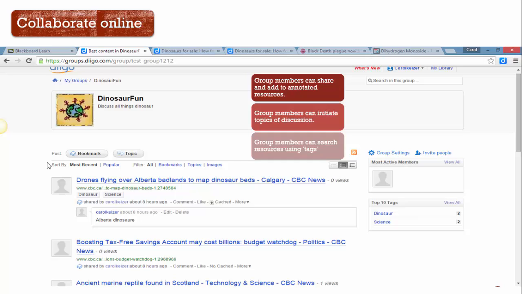I think the use of groups can be very beneficial for teachers to be able to see the kind of work that their students are doing. Teachers would have access to looking at annotated versions of resources so that they get an idea as to what questions a student might have or the thought process as students are annotating and reading their resources. Teachers can also share resources with their students as well as other teachers. So it's a great way to build a community of practice online, share best practices, share knowledge, and basically make the whole part of researching and reviewing information online much more efficient, productive, and quite a bit of fun.